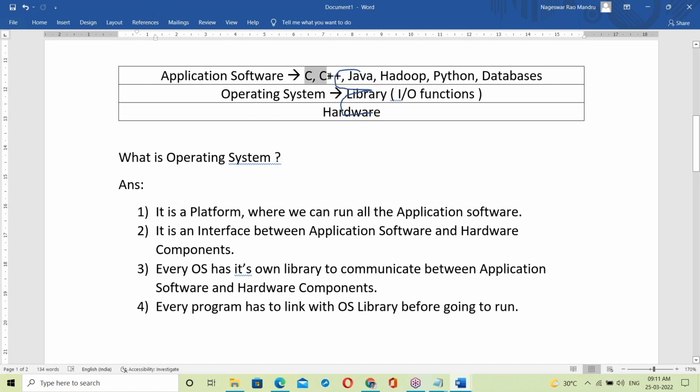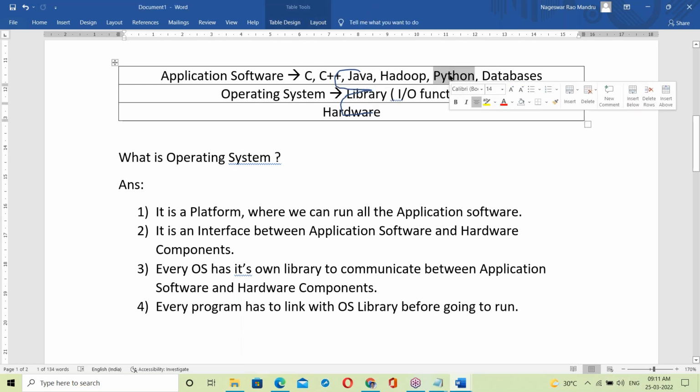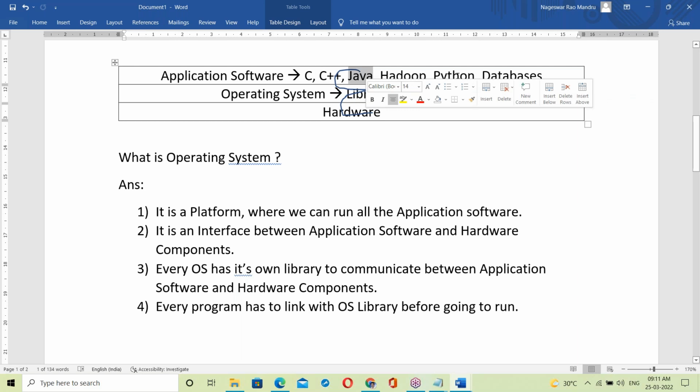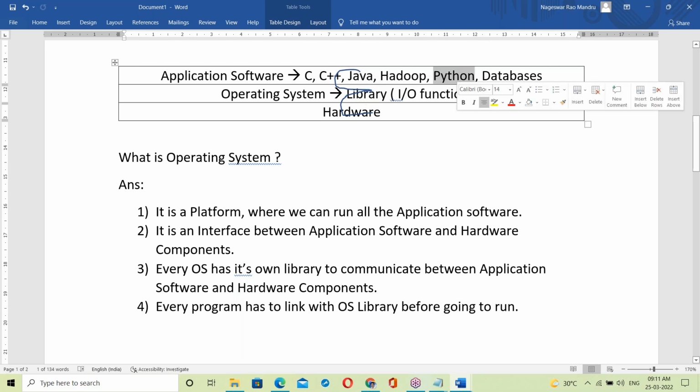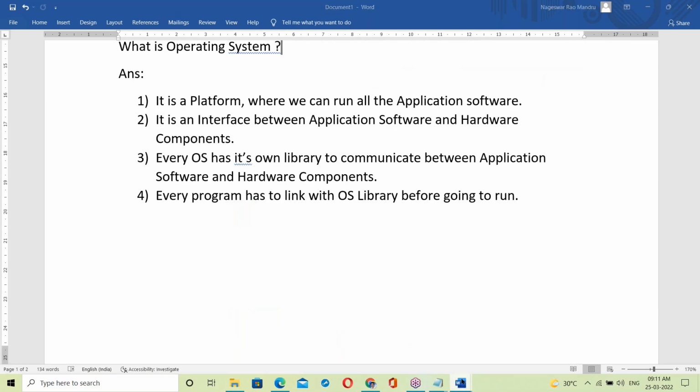Static linking is a tomorrow topic. Java and Python use dynamic linking. See, Java and Python are platform independent, and that is the reason for dynamic linking. C and C++ are platform dependent, the reason for static linking. The topic practically, tomorrow I'll explain. So this is about the OS. Okay, fine. Next.